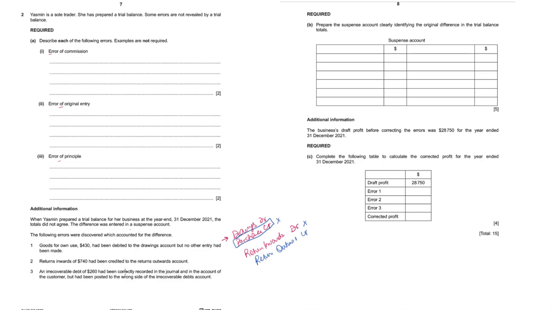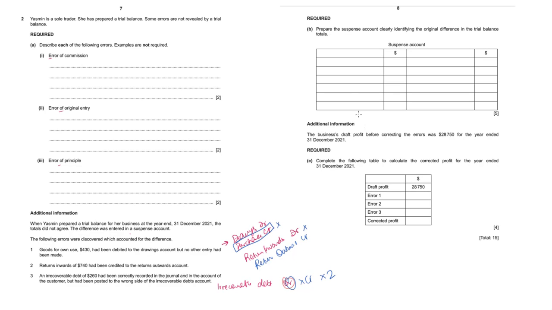An irrecoverable debt of 260 had been correctly recorded in the journal and in the account of customer, but had been posted to the wrong side of irrecoverable debt account. So to do it correctly, irrecoverable debt has to be debited. It's an expense. But instead of debiting, they put it on the credit of irrecoverable debt account. So that's a mistake. So we'll have to correct this by debiting the irrecoverable debt account twice. Once for correcting the credit and another time for giving the debit effect.